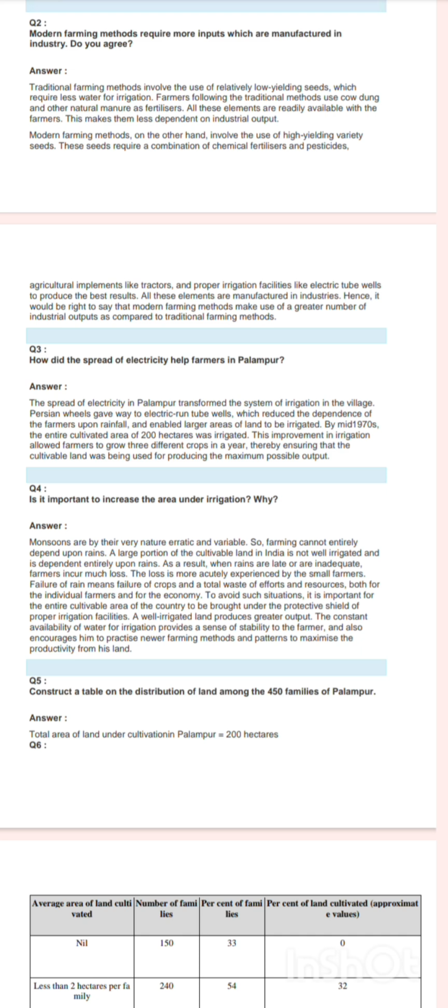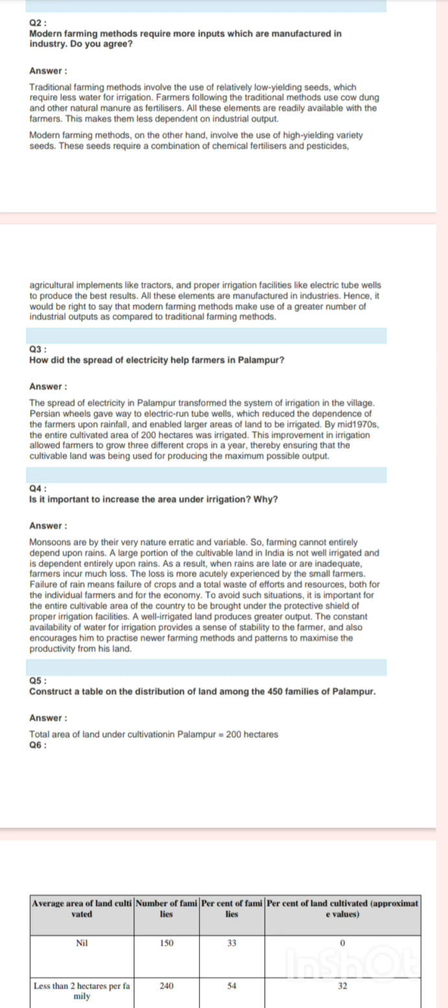Question number 2: Modern farming methods require more inputs which are manufactured in industry. Do you agree? Answer: Traditional farming methods involve the use of relatively low-yielding seeds, which require less water for irrigation. Farmers following the traditional methods use cow dung and other natural manure as fertilizers.